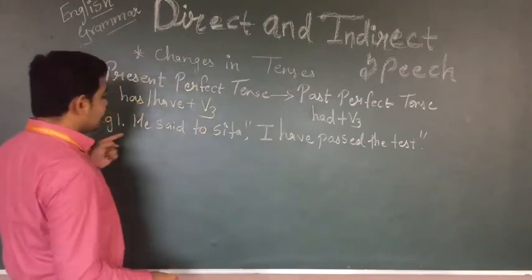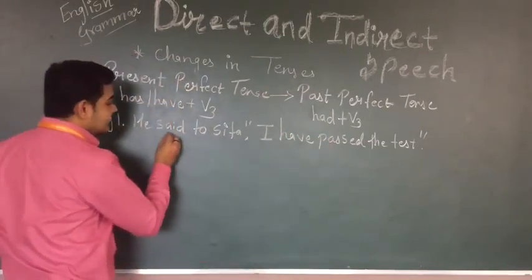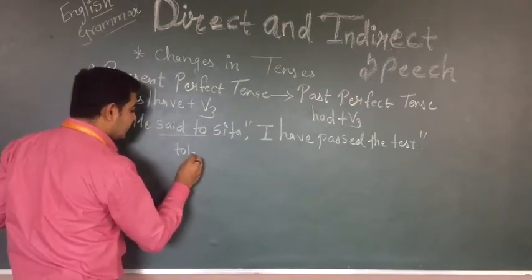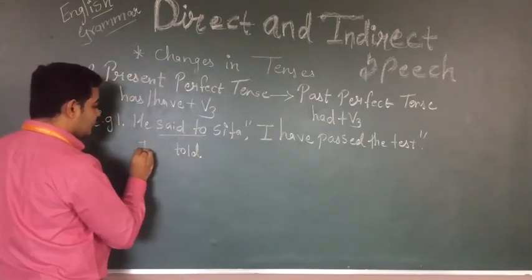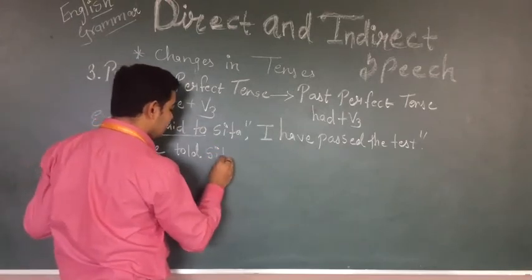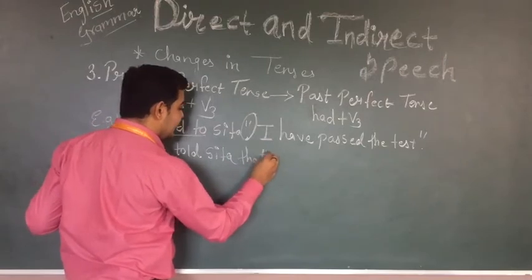He said to Sita, I have passed the test. So here said to is given. So it is the basic rule that said to will convert into told. So he told Sita, in the place of inverted comma write that.